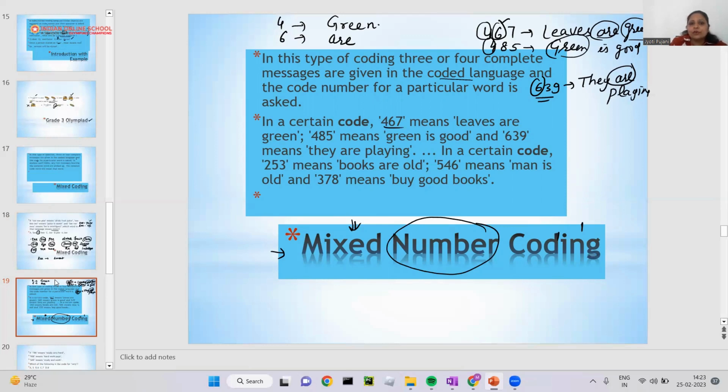Okay. So 2, 5, 3. Again, with this type of question, they can ask you any question. Just like they will ask you what is the meaning of 9 here? What is the meaning of 5 here? So this type of mixed number coding is very simple.